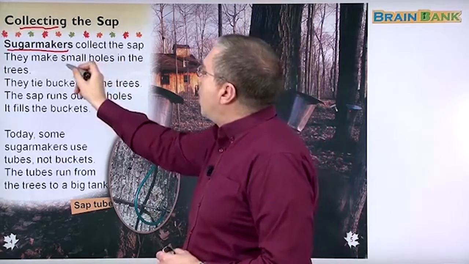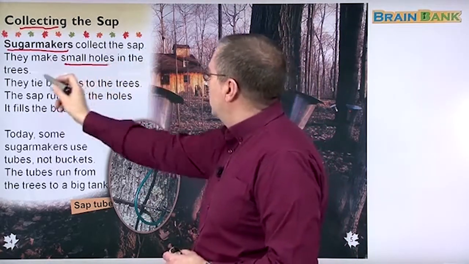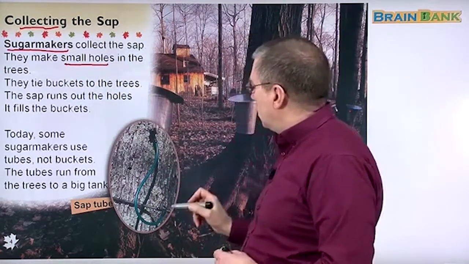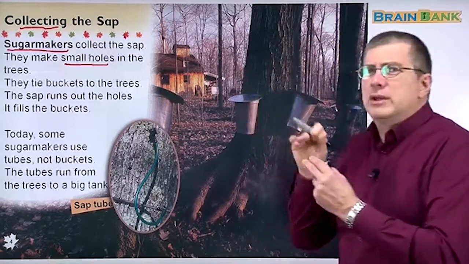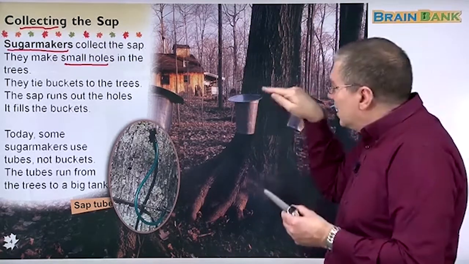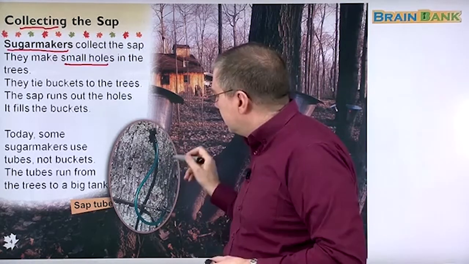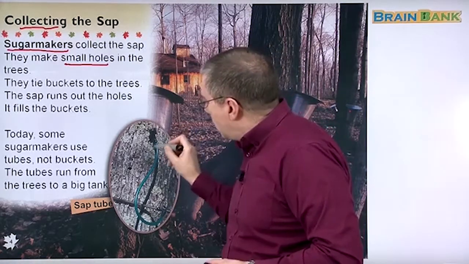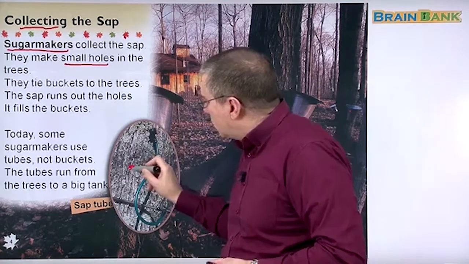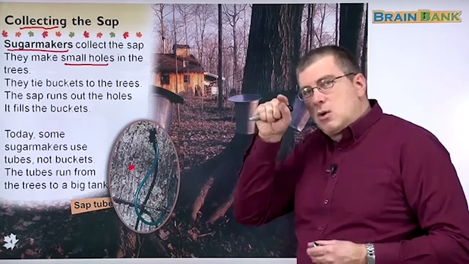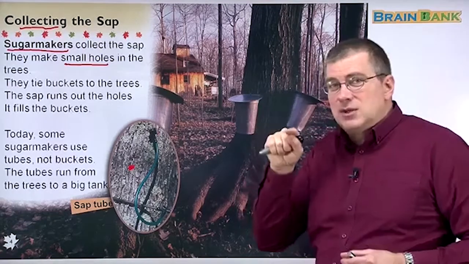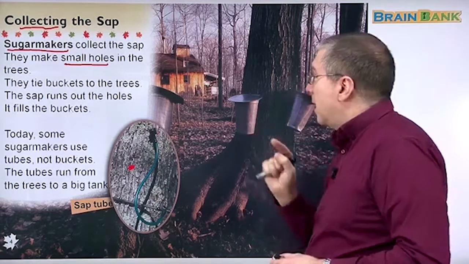Okay, sugar makers collect the sap. They make small holes in the trees. So they don't make a big hole in the tree. That's not good for the tree. Just a small hole. And you can see that they put these very small holes. And maybe this is an old hole right here. It's a very small hole that they drill into the tree so the sap can come out.